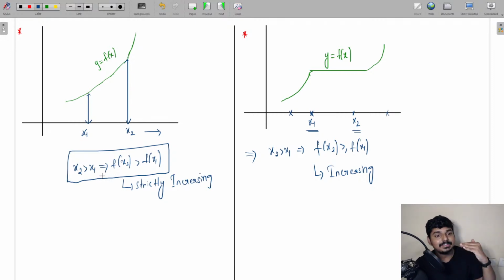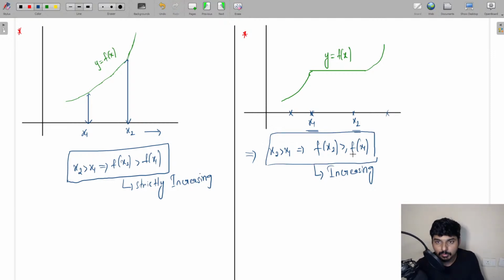That is, with increase in the values of x, the y value also keeps on increasing. But in the case of only increasing function, this is the condition: if x2 is greater than x1, f of x2 will be greater than or equal to f of x1. So this condition represents the functions which are only increasing functions.